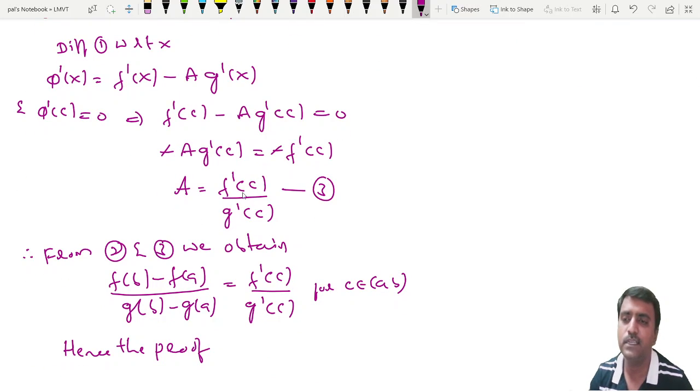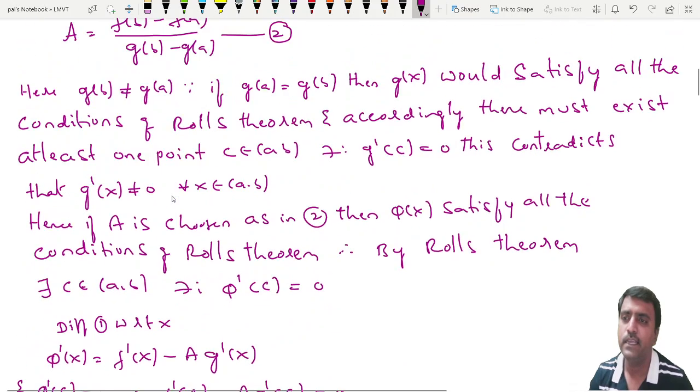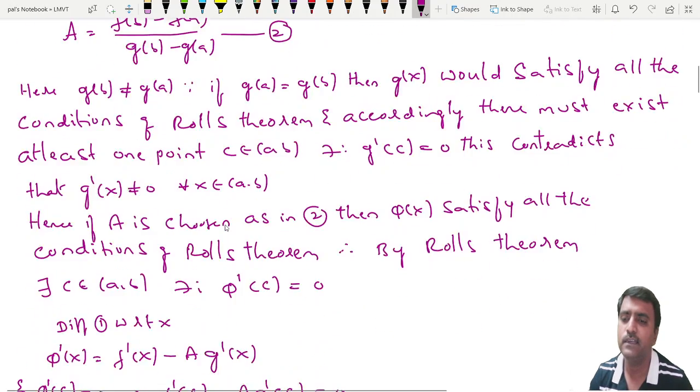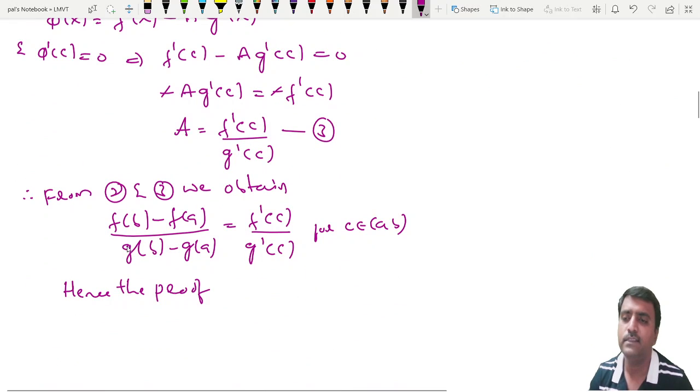This a equals the a in equation 2. Equating them, we get this result.